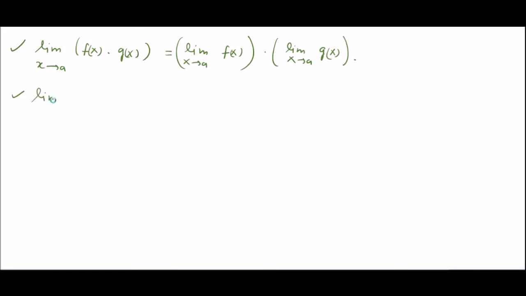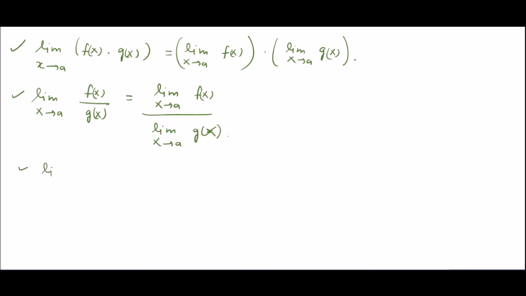Next is the limit as x tends to a of f x upon g x, which equals the limit of f of x upon the limit of g of x.